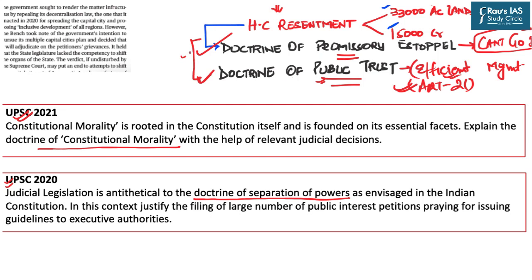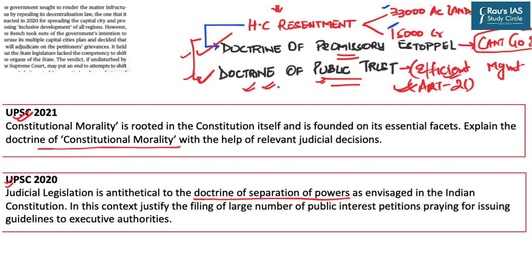You can use these two doctrines if you know these basics. You can use these two doctrines in your essays, in your answers. You can substantiate your arguments. For example, if you are writing something on governance, you can very well write the doctrine of public trust in your answers related to governance. For example, if you are writing something on transparency or accountability, you can very well use this doctrine of public trust. Moreover, in prelim examinations, the question can be directly asked on the doctrine of promissory estoppel or doctrine of public trust.